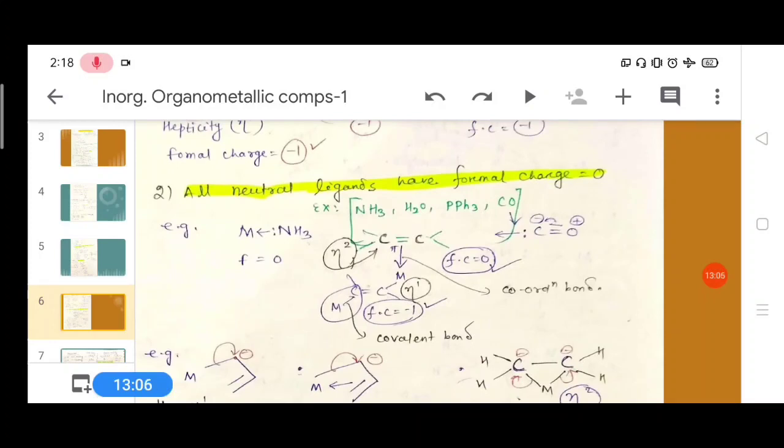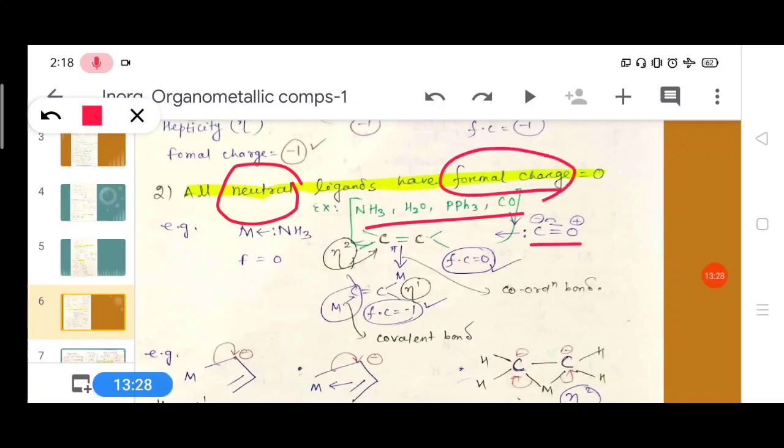Next rule is all neutral ligands have formal charge equal to 0. What are neutral ligands in coordination compounds? We will discuss. These are the neutral ligands: NH3, H2O, triphenylphosphine, carbonyl are all neutral ligands. In these ligands, all the formal charges are 0. Then we have to calculate the oxidation state.